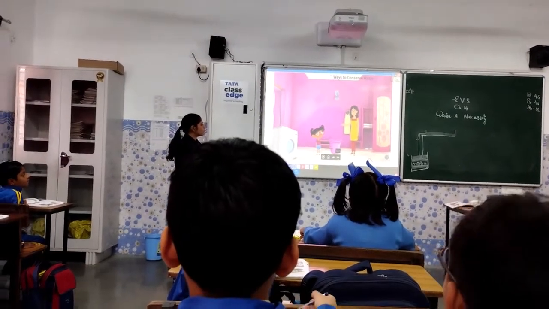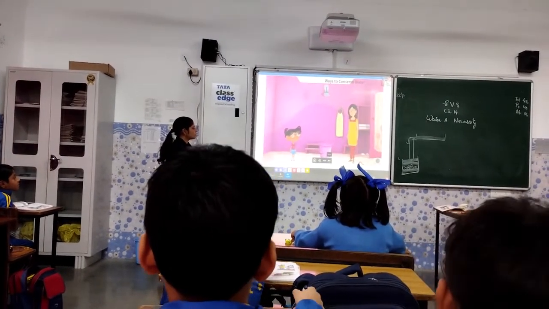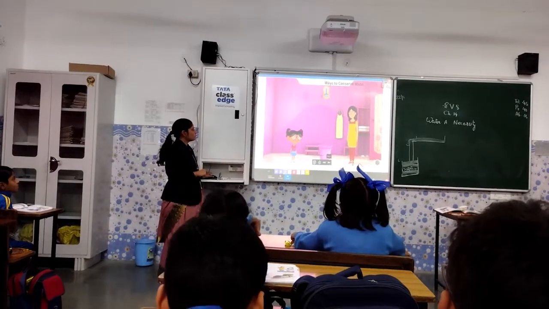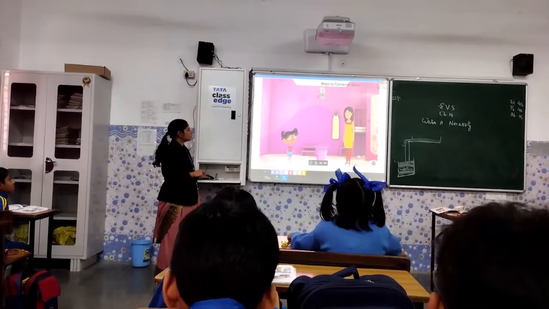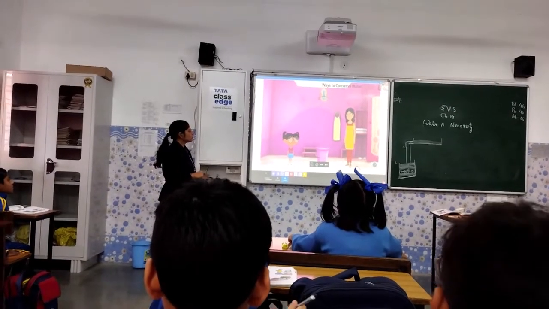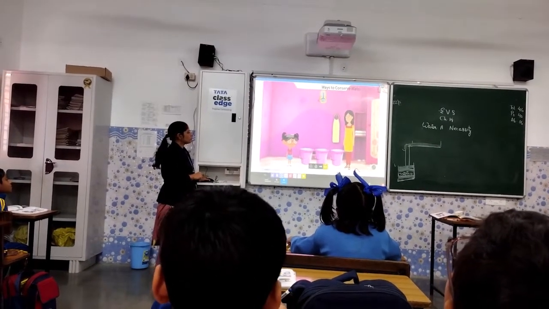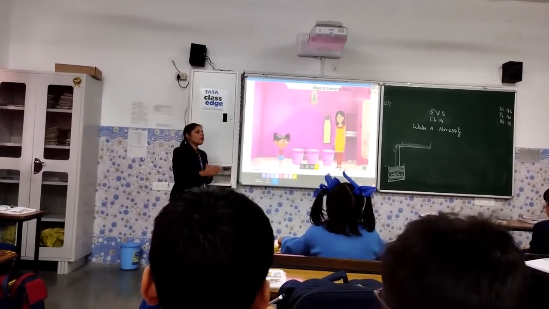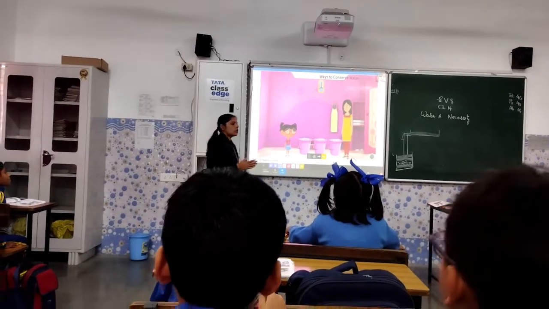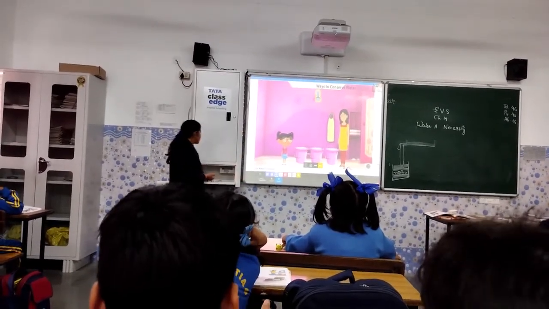Taking a shower wastes a lot more water than using a bucket. Click the shower to see how many buckets of water you use when you take a long shower. So when you are taking a shower, instead of one bucket, how many buckets of water are you wasting? That is 3 buckets.